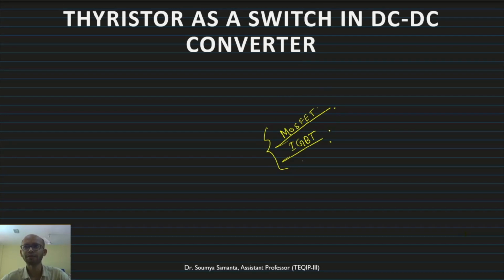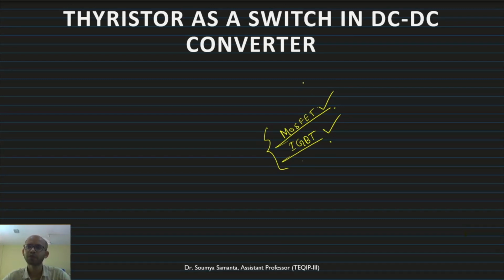If we have a requirement of switching frequency around 0 to 20-25 kilohertz, our preferred choice is IGBT. If our switching frequency requirement is around 50 to 100 kilohertz or more, our preferred choice is MOSFET. What is the difference? MOSFET generally has lower power handling capability compared to IGBT.